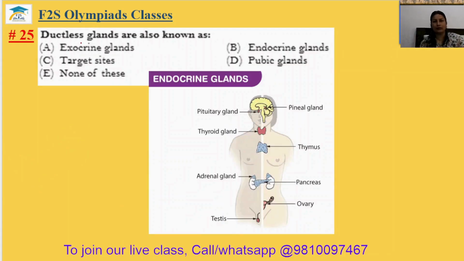Question number 25. Ductless glands are also known as. So ductless glands are your endocrine glands. What are the endocrine glands? These are your pituitary gland, pineal gland, thyroid gland, thymus gland, adrenal gland, pancreatic gland, and ovary and testes. These all are your endocrine glands. The 25th answer is option B.